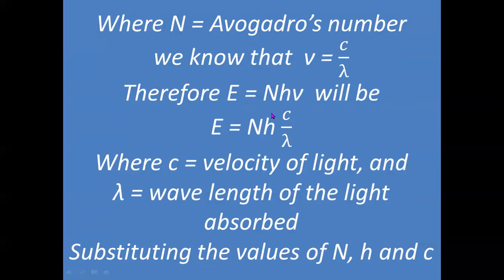Every electromagnetic radiation will have velocity equal to velocity of light. Therefore, any radiation you take, either it is UV radiation or visible radiation or any other, they will have the same velocity. That means 3 into 10 to the power 10 centimeter per second, or 3 into 10 to the power 8 meters per second. Whatever be the case, the velocity of all radiations, EMR, will be the same. Now, lambda is wavelength of light absorbed.